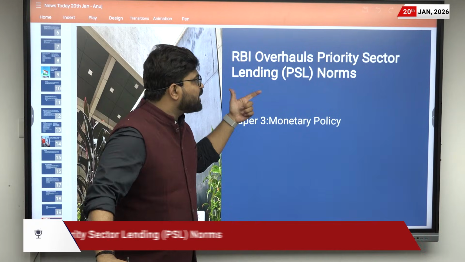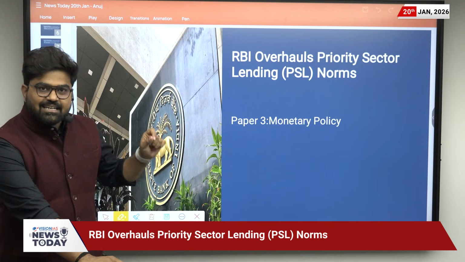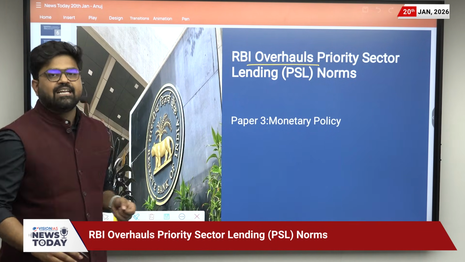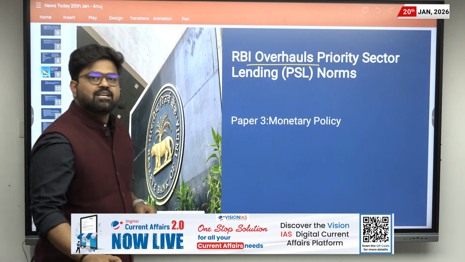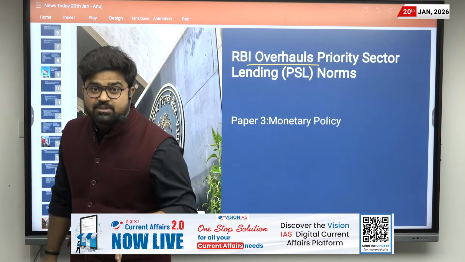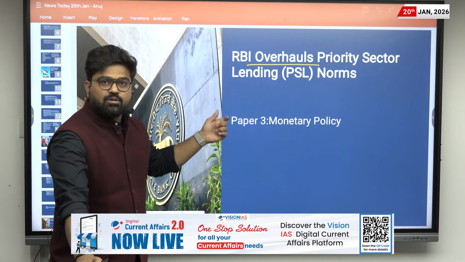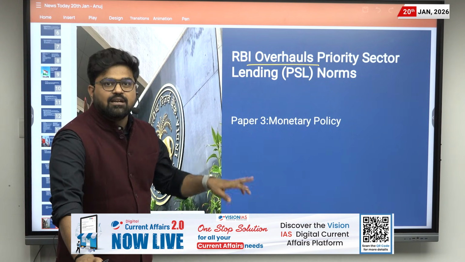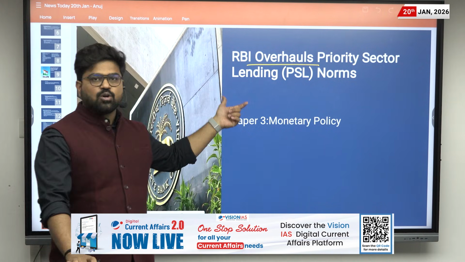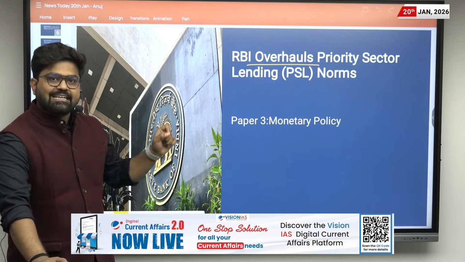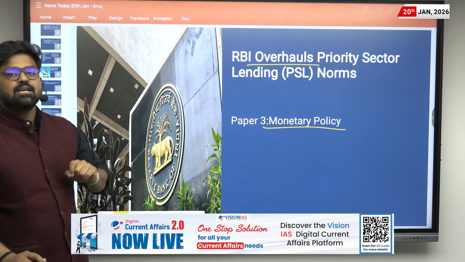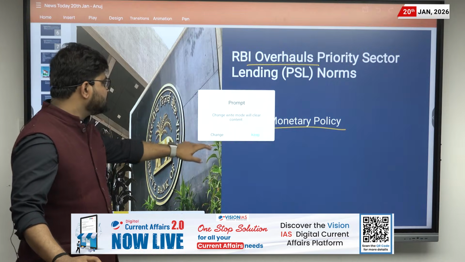The next news is about priority sector lending. The development is that the RBI has overhauled the priority sector lending norms. And why did the RBI need to overhaul the priority sector lending? Because recently it has been observed that priority sector lending was double counted by some private banks. That's why the RBI has overhauled the priority sector lending norms. It is related to GS Paper 3, where the syllabus talks about monetary policy. Now let us discuss this news.